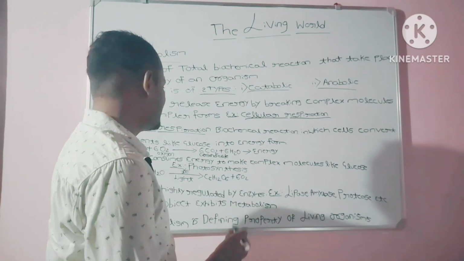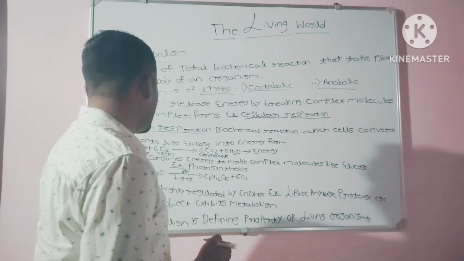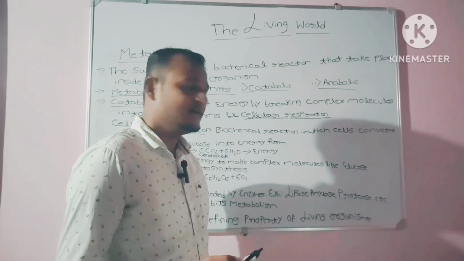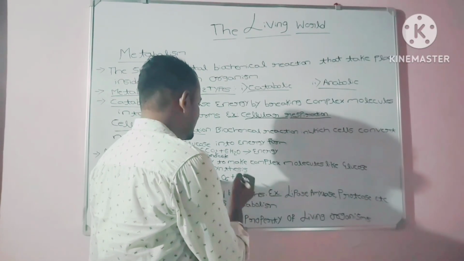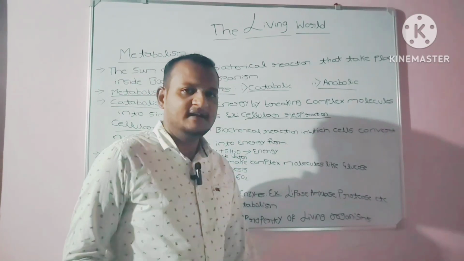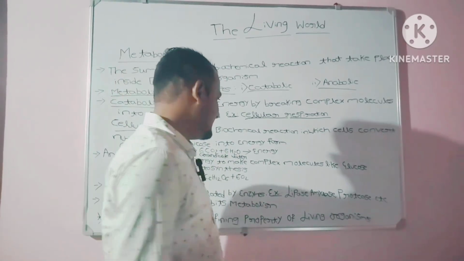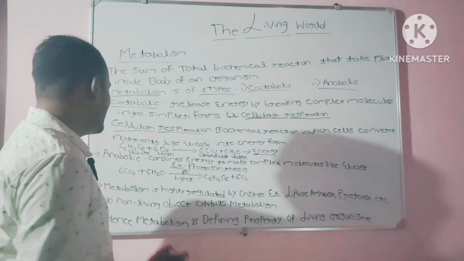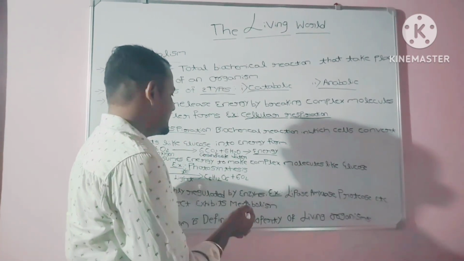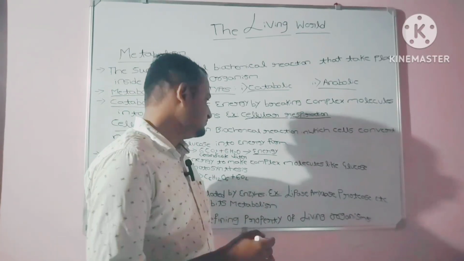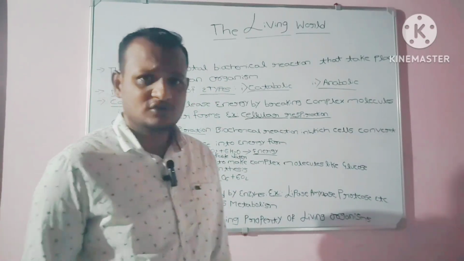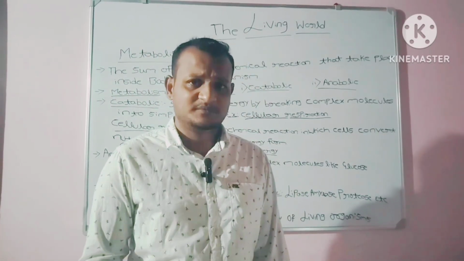When glucose and oxygen react together, they give rise to 6CO2, carbon dioxide, plus 6H2O, which is a water molecule. Then it liberates energy, I mean it releases energy. Whenever glucose reacts with oxygen, it gives rise to 6 molecules of carbon dioxide plus 6 molecules of water, and then it liberates the energy. I think we have clarified the cellular respiration concept.